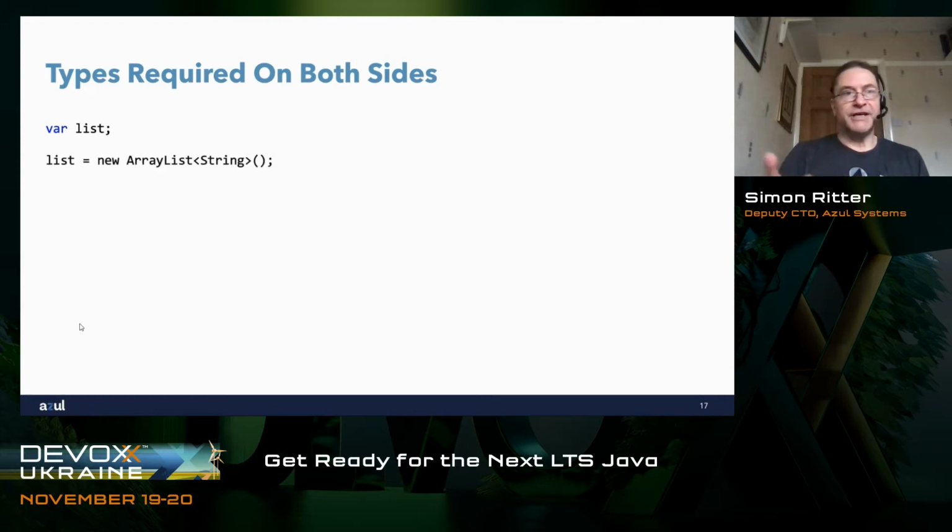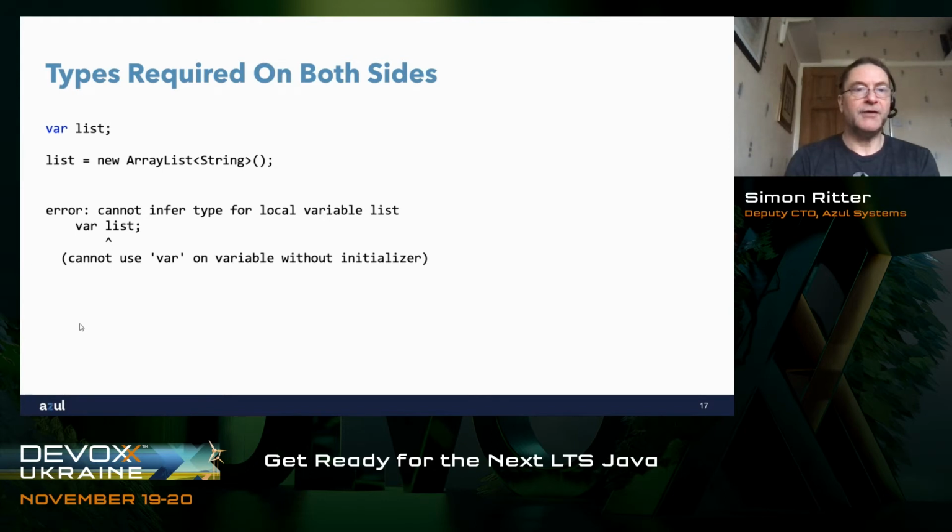Similarly, you can't do this. You can't say var list on its own, and then even on the next line, say list equals new ArrayList of type String. That will give you an error, and it will say cannot use var on variable without initializer. You must initialize the variable straight away so that the compiler can infer the type for you.